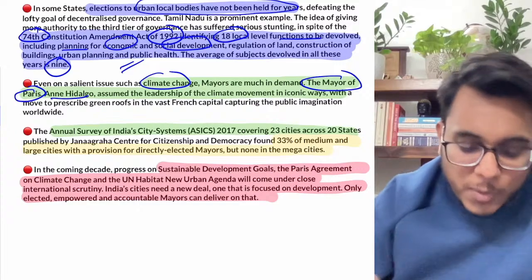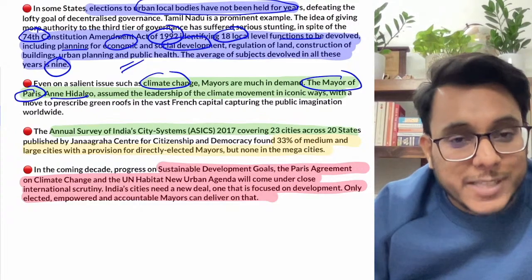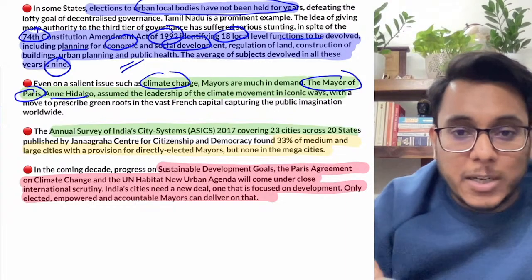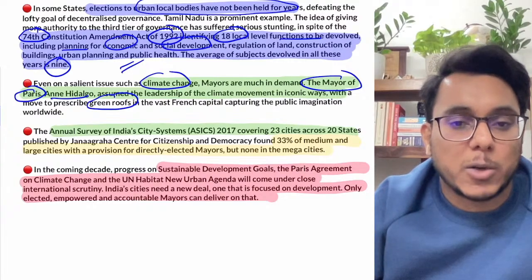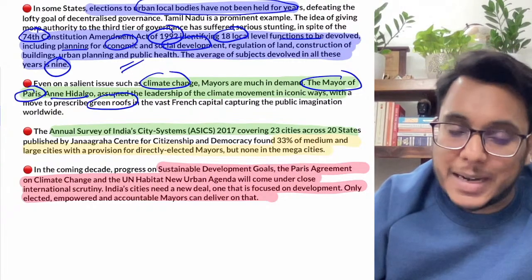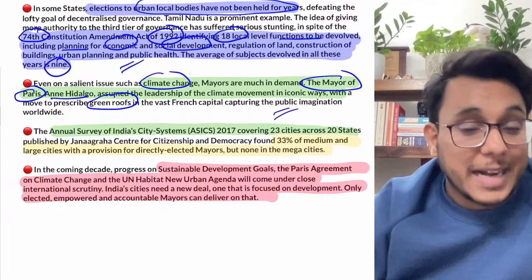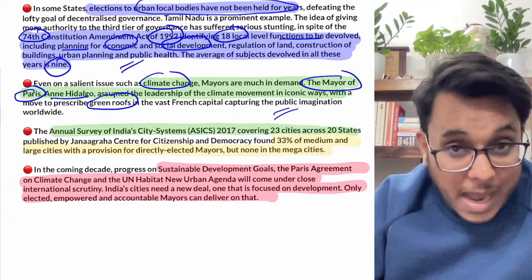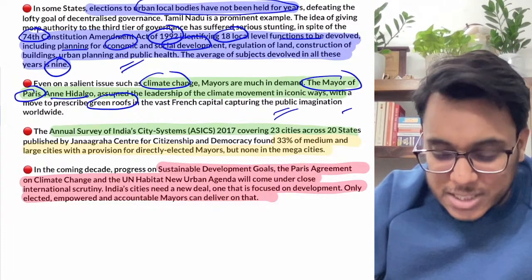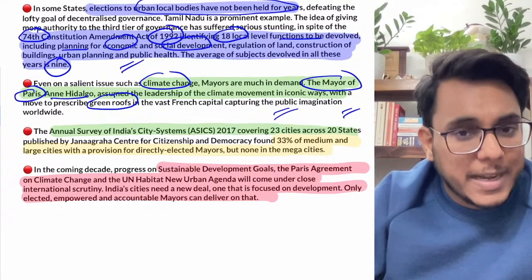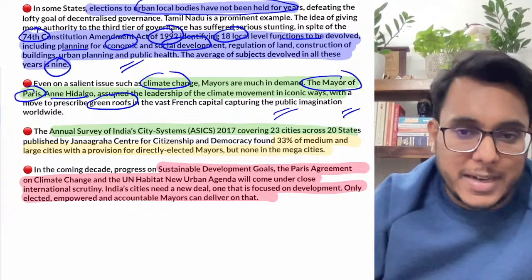Anne Hidalgo assumed the leadership and provided that all the roofs in the city of Paris needed to be converted into green roofs, with plantations, tree cover, green cover, etc. Clear? This was very good, and the entire world appreciated it. Such kind of limelight should not be taken by the mayors, and therefore the position of mayors is not being strengthened in India.